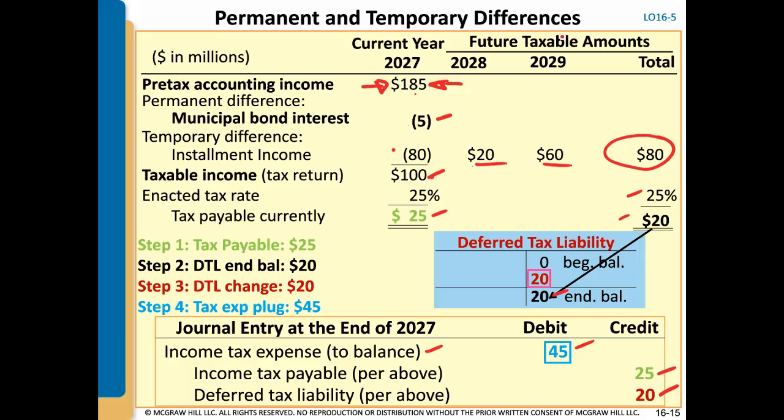So this is just to highlight how you would account for things when you have permanent and temporary differences. It's really no different. It's just that up to this point we've separated everything, so I wanted to just bring it all together.